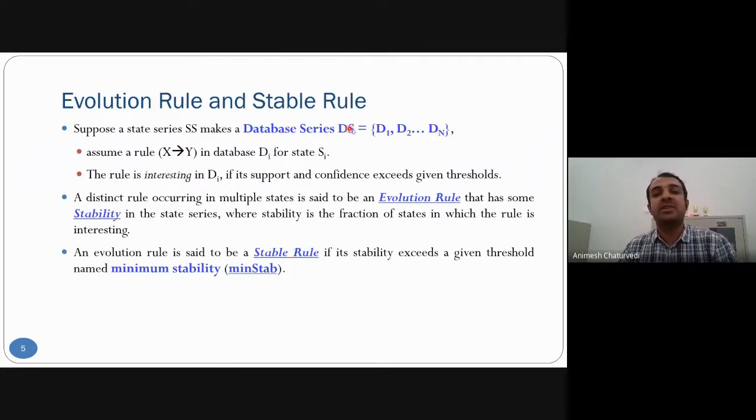Now, this database series could represent that state series, and various rules could be generated like X implies Y. If that support and confidence are above the threshold, then we say it is interesting. Then an evolution rule is one that occurs in multiple states, so it has some stability, meaning what fraction of states it is occurring in.